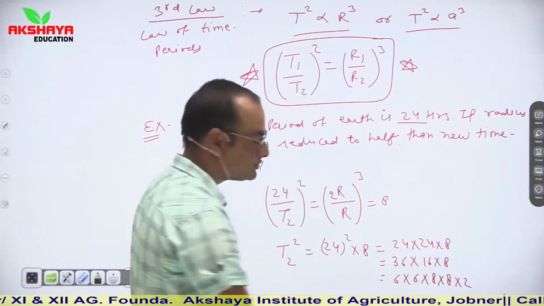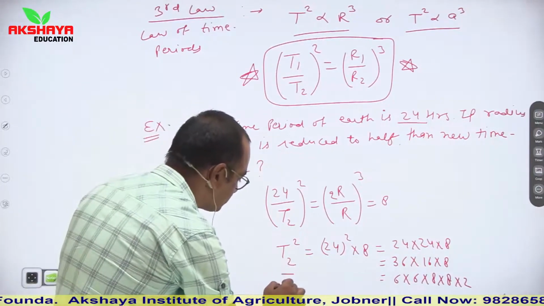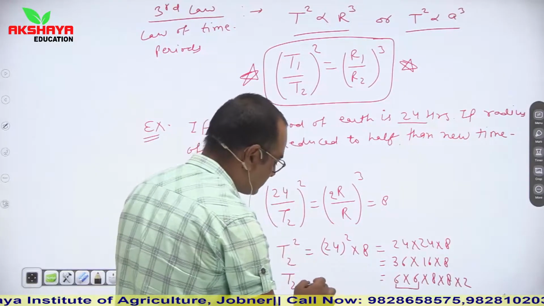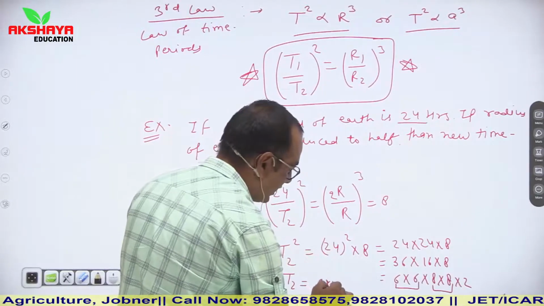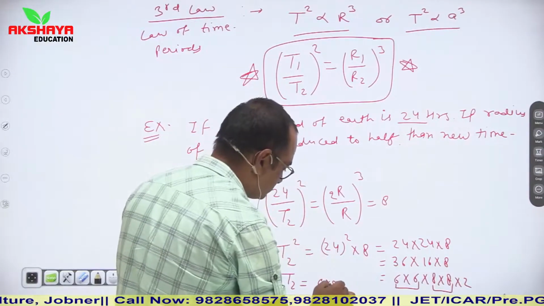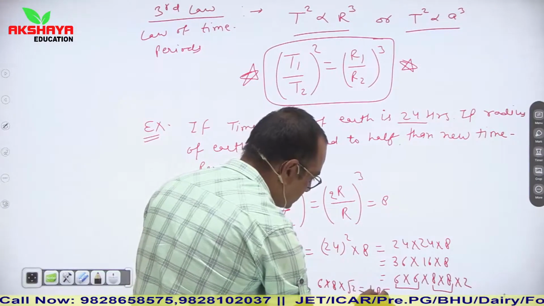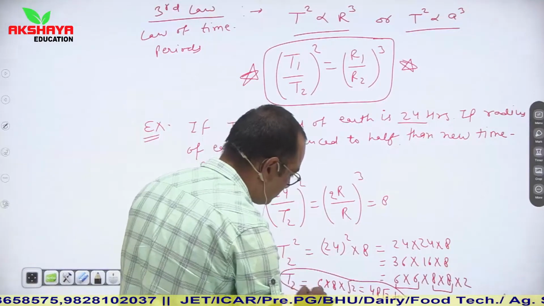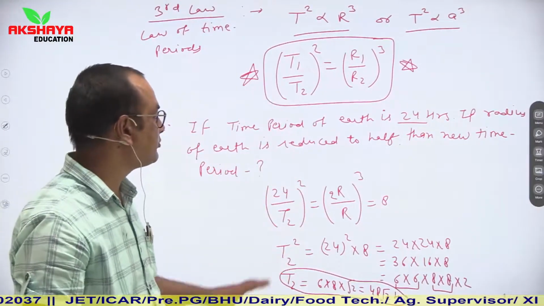I am writing it this way because I have to take the square root. Taking root on both sides, root of 6 into 6 is 6, root of 8 into 8 is 8, and root of 2 is root 2. So it is 48 root 2, meaning the new time period is 48 root 2 hours. This is the concept of the question.